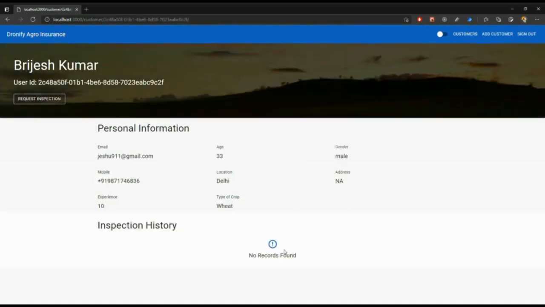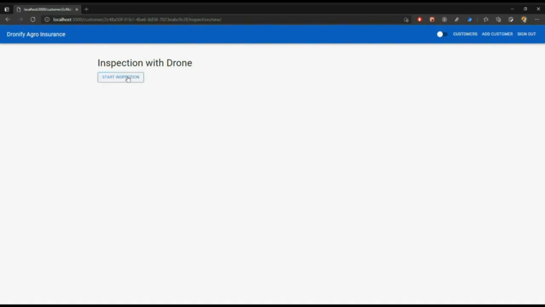Now we'll start with the new inspection for this customer. Click on the start inspection button. This will send a unique inspection ID to the Redis streaming. And now let's understand the background process, how the drone works and how the other streaming platform works.